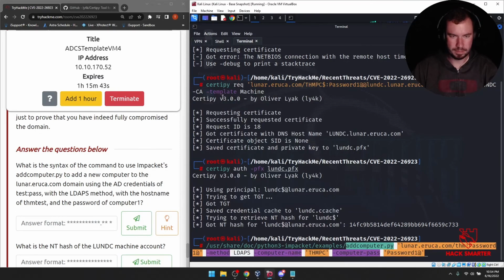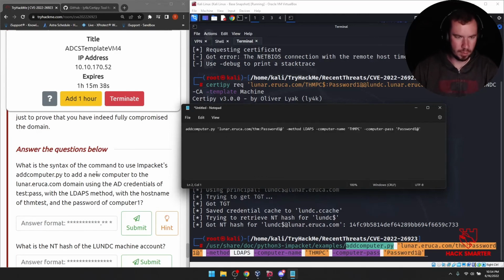Pull up handy dandy notepad. Oh, pulled up on the wrong screen. There we go. And now what's it asking us? We want to add a new computer to Lunar Eureka, using the AD credentials of test and pass. So let's change the username there. Test. Password. Pass, with the LDAPS method, which we have, with the host name of THM test and the password of computer 1. Let's see if that's what they're looking for.